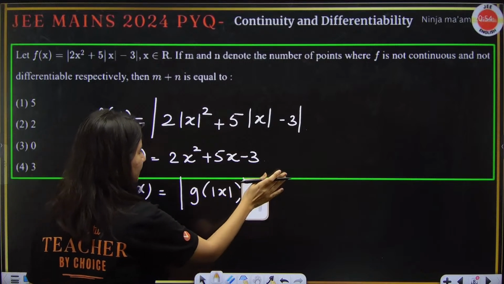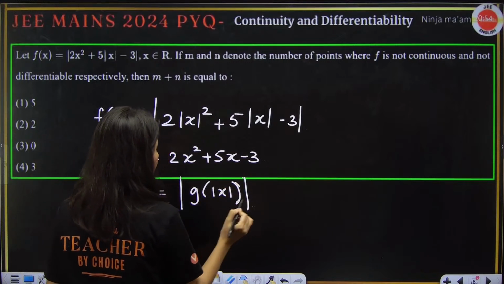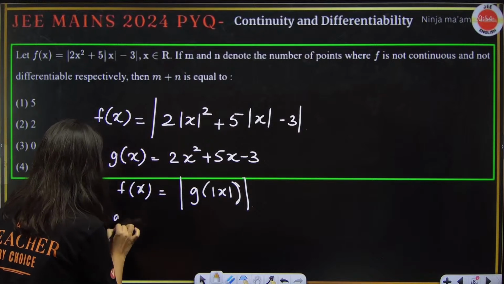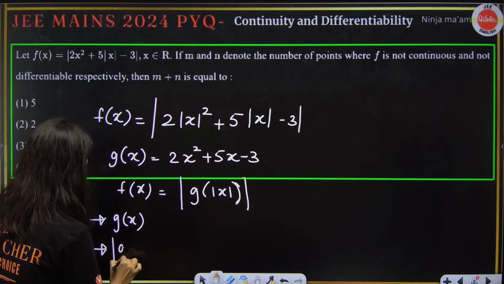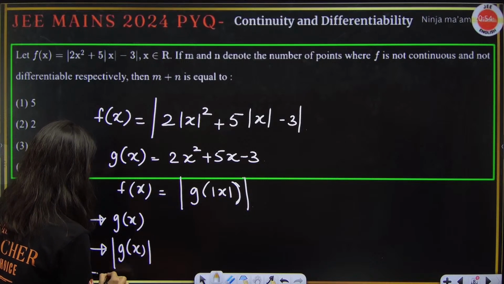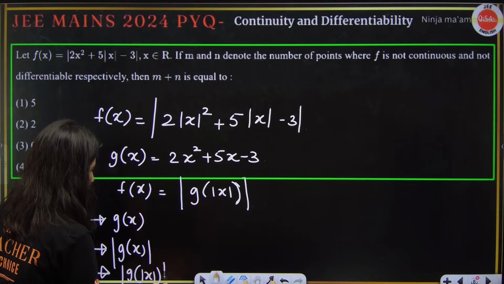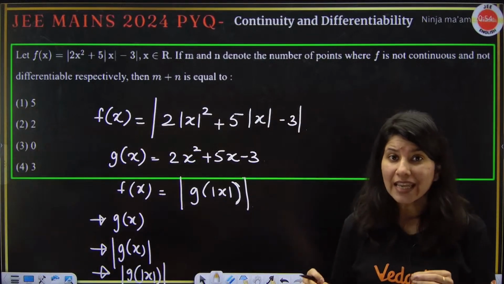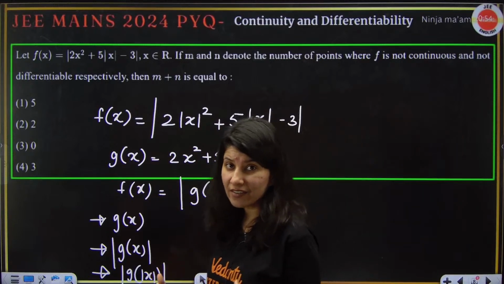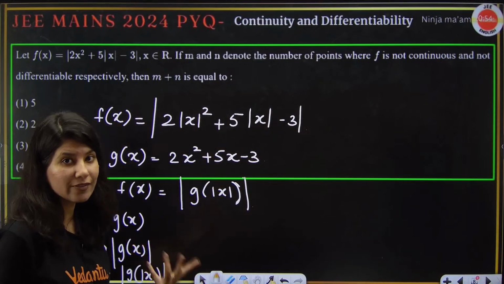Correct or not? So what I'll be doing is, I'll be plotting g(x), then I'll be plotting mod of g(x), then I'll be plotting mod of g of mod of x, mod close. A 3-step process. Then by looking at the graph, I'll be able to tell whether my function is continuous or differentiable.